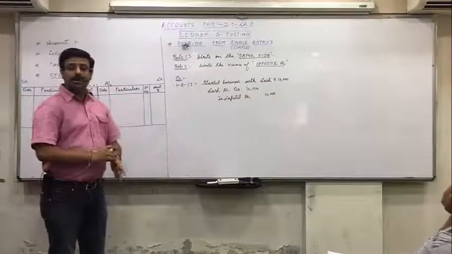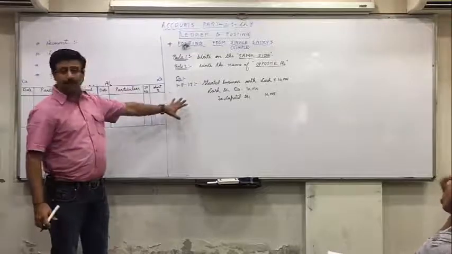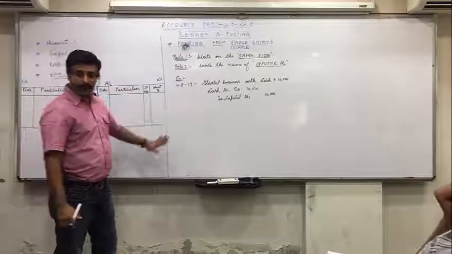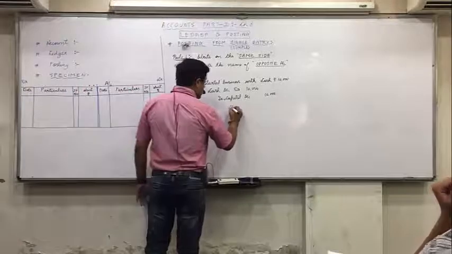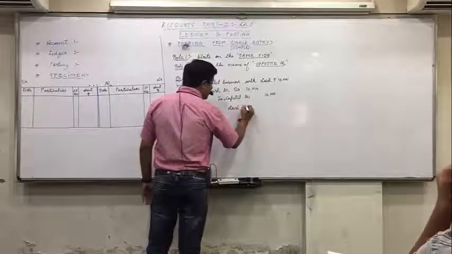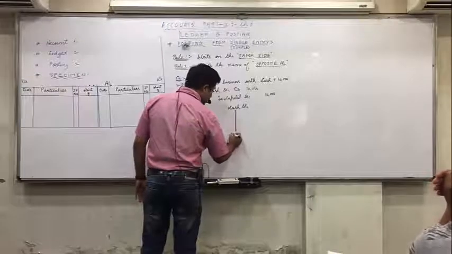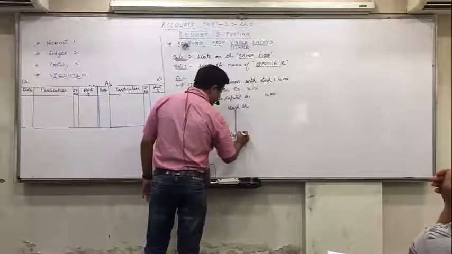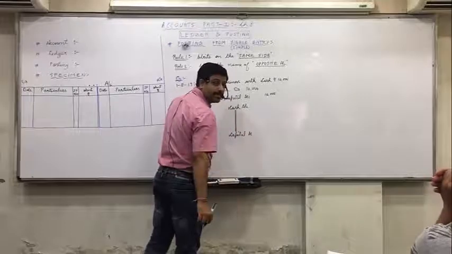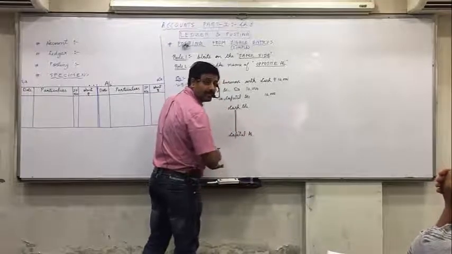Now this will involve the preparation of two accounts, cash account and capital account. So cash account will be made and capital account will be made.